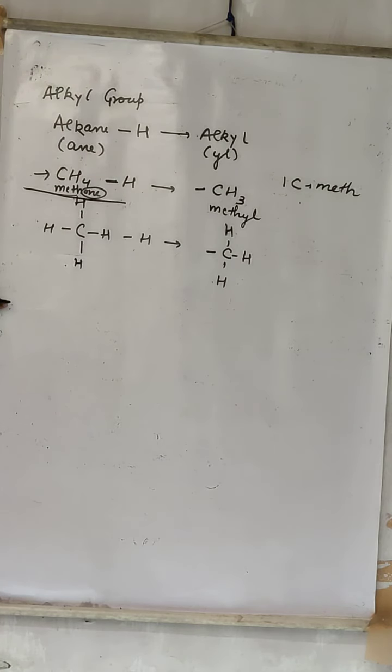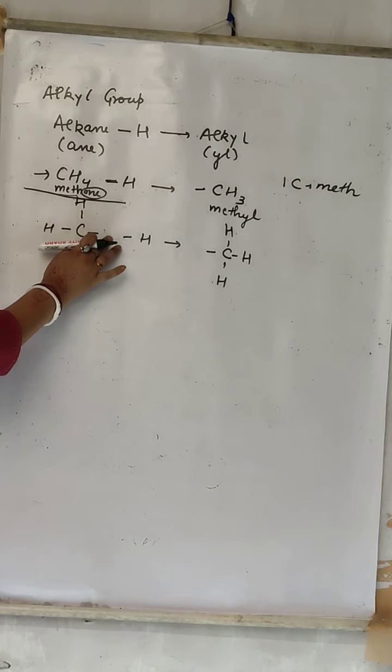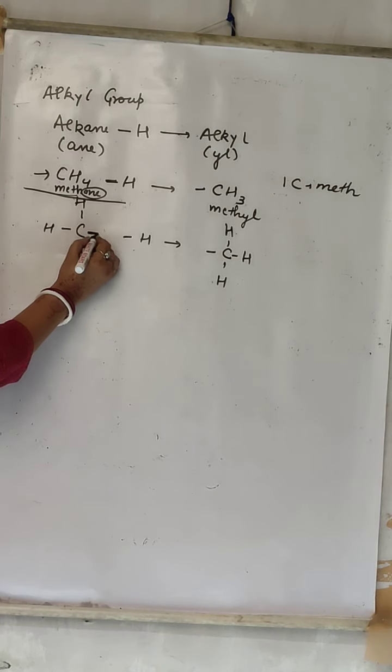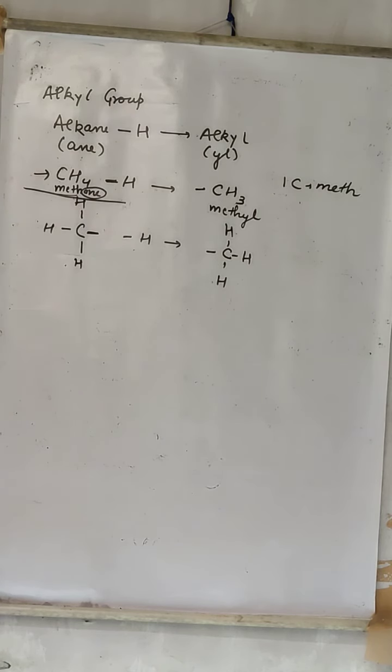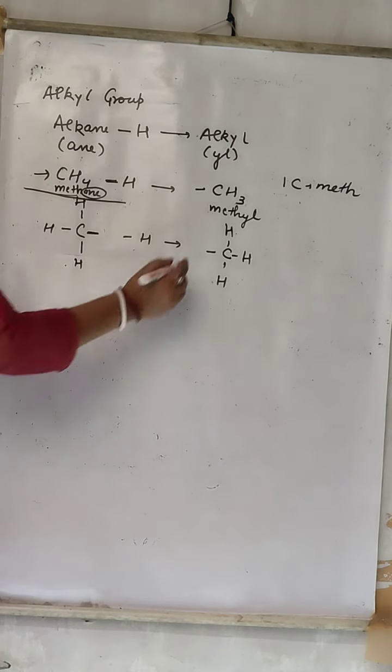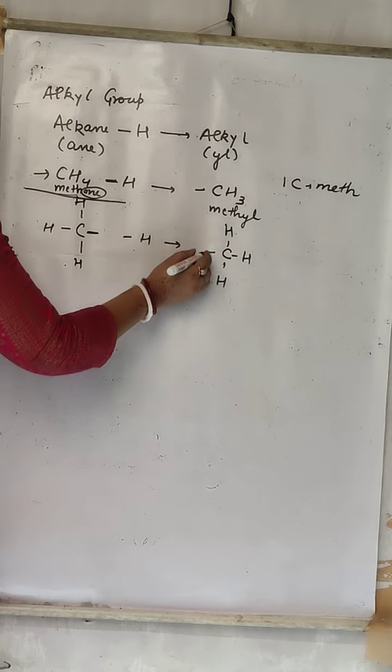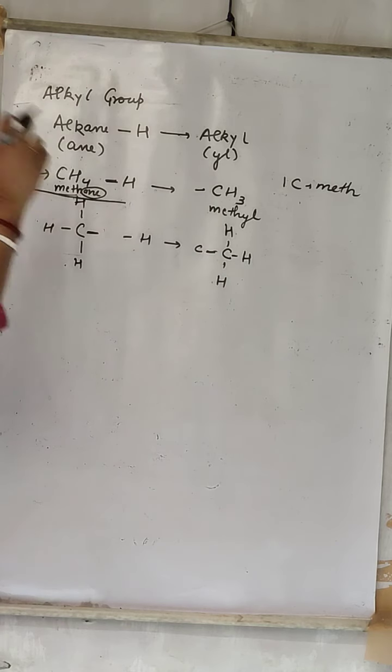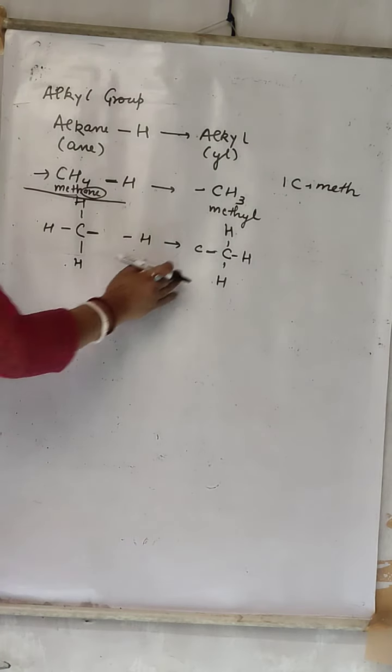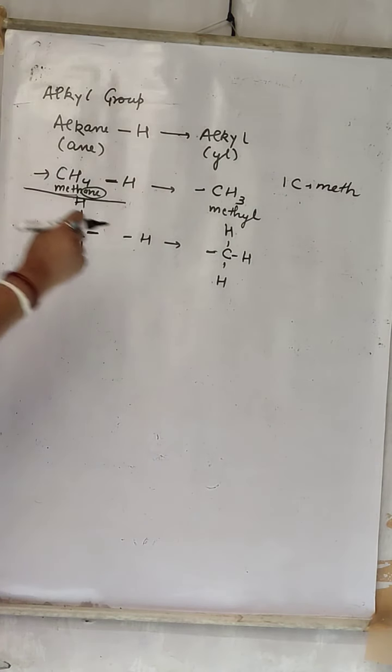You have removed one hydrogen, meaning one valency, one arm, one electron is left. Here you can add anything. Suppose you add carbon, you can add chlorine, you can add anything, so that it can react with something. Alright, so this is all about the alkyl group.